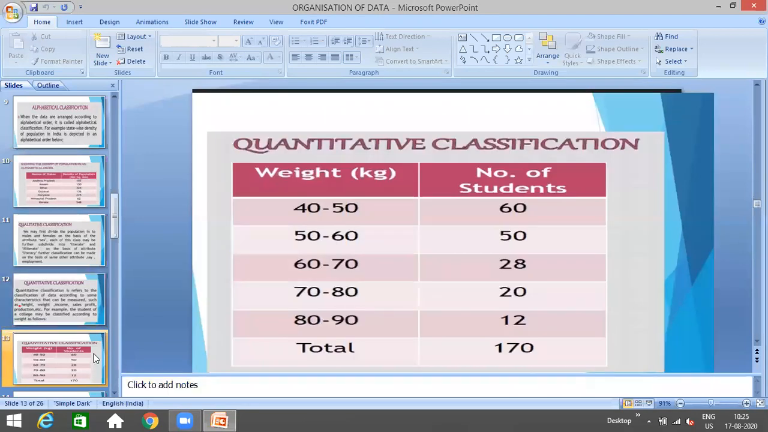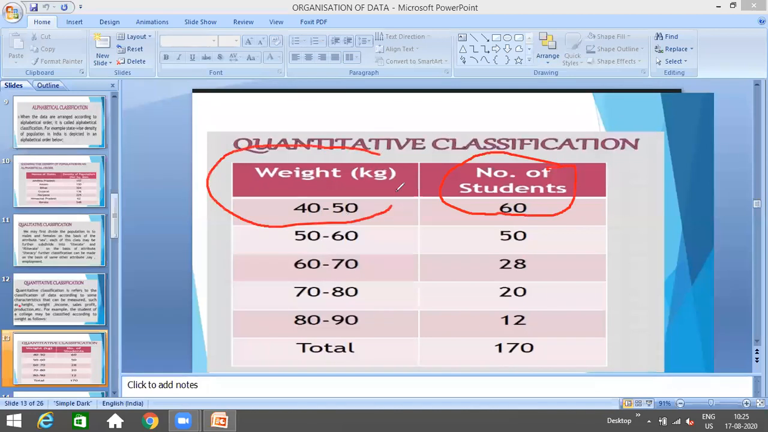Let's see an example. This is the example of quantitative classification. But how do we consider it as a quantitative classification? We are telling how many students there are on the basis of weights only, and the weight is also expressed in quantity.